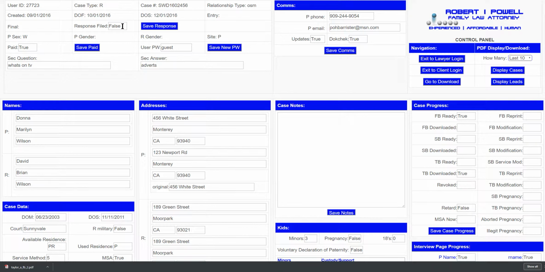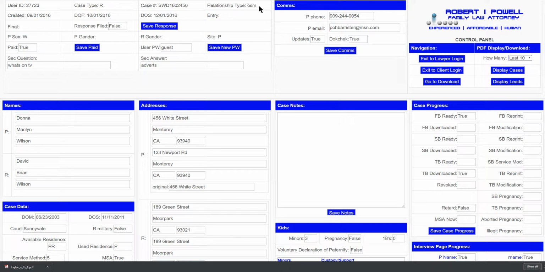But you of course need to populate the forms later in the case, particularly the FL 180 and the FL 170, to indicate that the respondent did in fact appear. So there are several locations throughout the judgment batch of documents where whatever is in this box here, be it true or false, will cause different entries to be made.